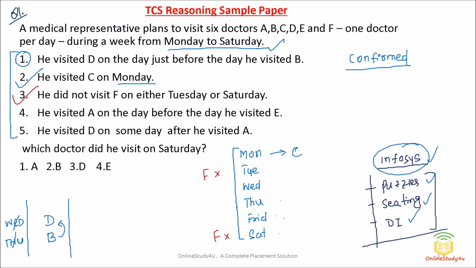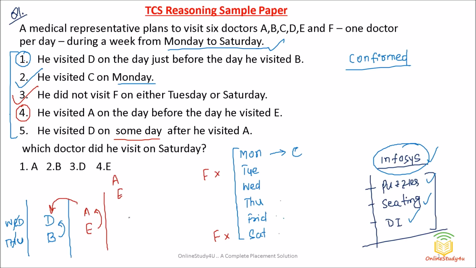Now the fourth one: he visited A the day before he visited E. So before the day he visited E, he has visited A. This we also need to relook at, because where to place it we really do not have any idea. Then he visited D on some day after he visited A. It is not the same day, do not get confused. He visited D on some day after he visited A. So this sequence will be coming after this.